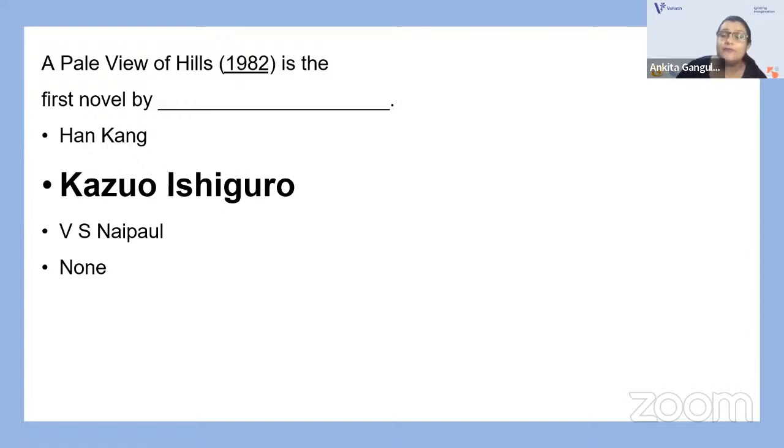Kazuo Ishiguro is a very, very important writer. He is a Nobel laureate also. So please do look up all the novels of Kazuo Ishiguro in the correct chronological order, right? And Han Kang, as you all know, got the Nobel Prize this year. V.S. Naipaul is also a very important writer. So the writers we have also talked about in the options, please look up those writers and their works in the correct chronology. Okay, next.